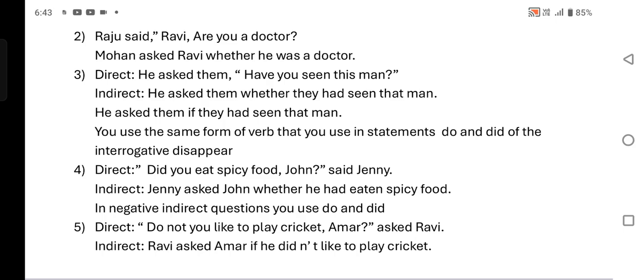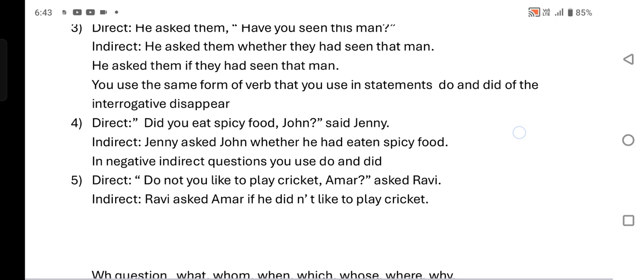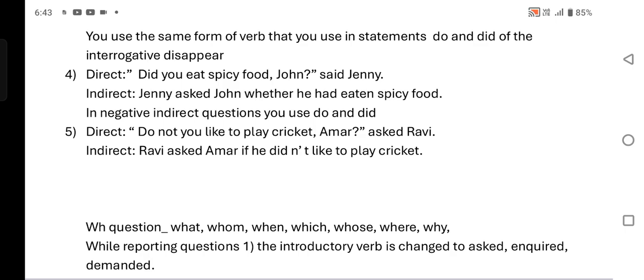Changing into indirect: Ravi asked Amar if or whether he did not like to play cricket. Do changes into did; present changes into past tense. He did not like to play cricket.